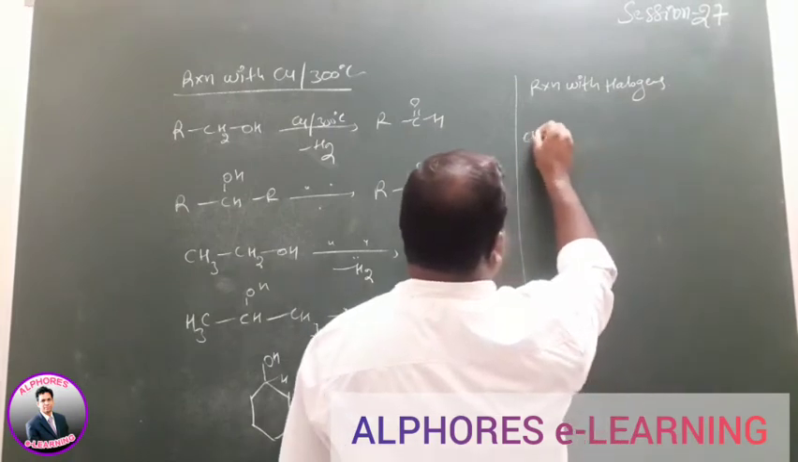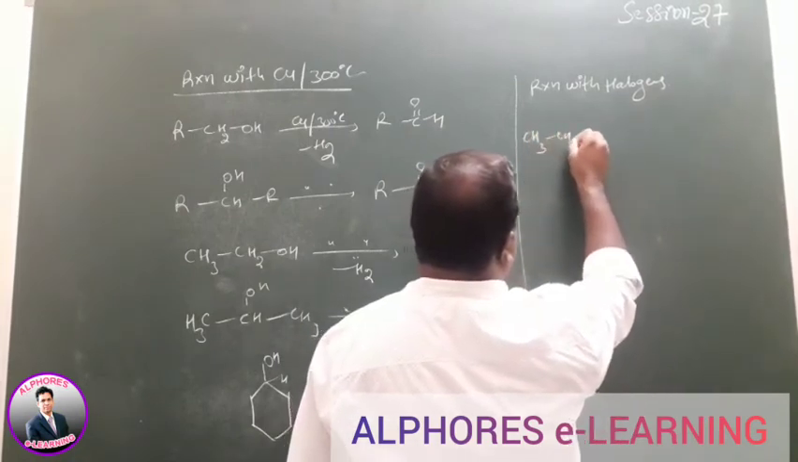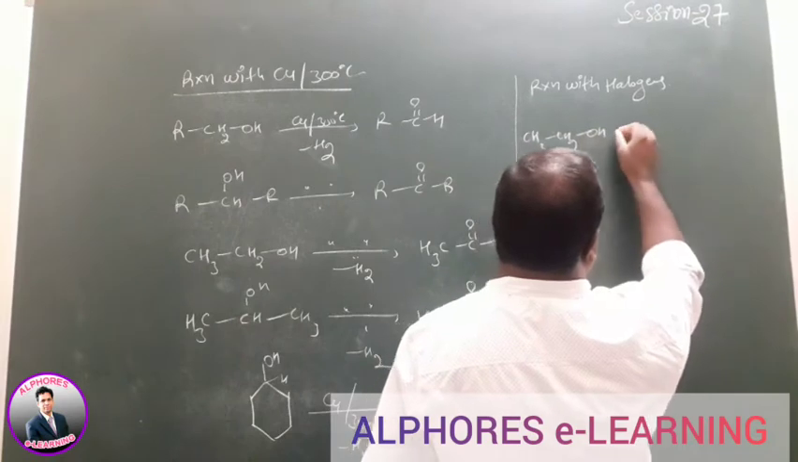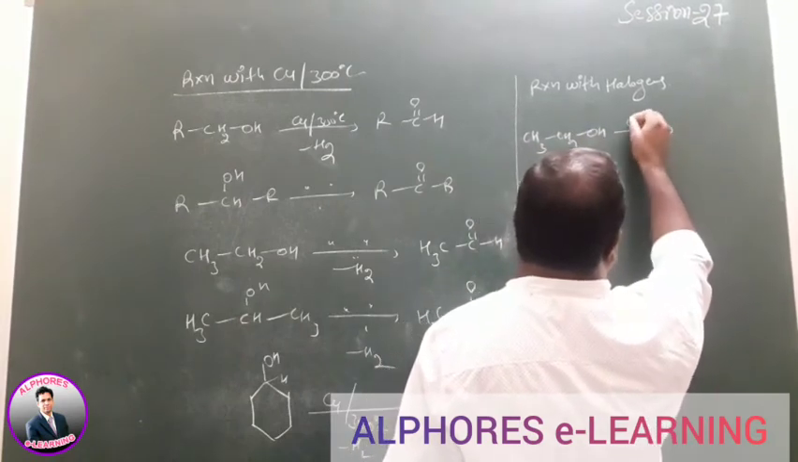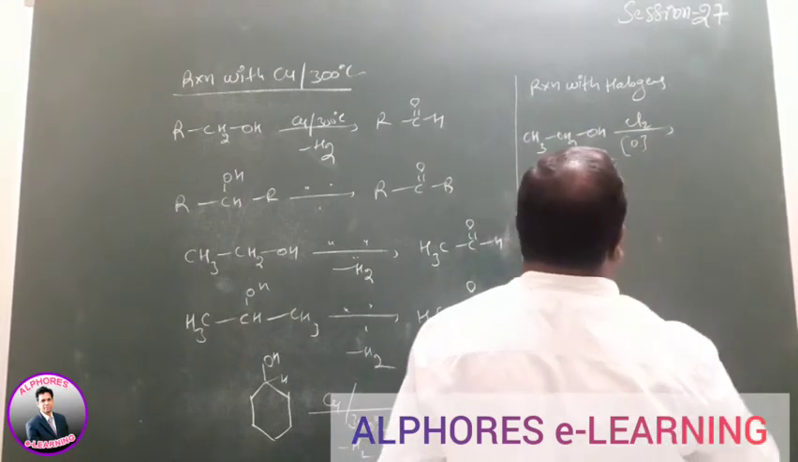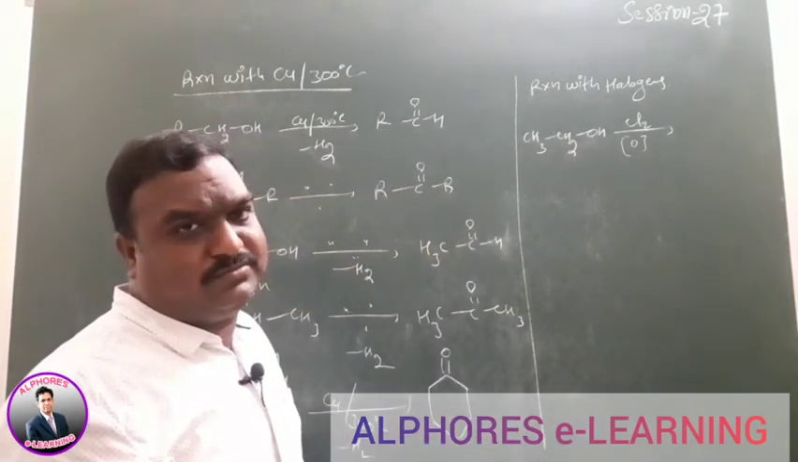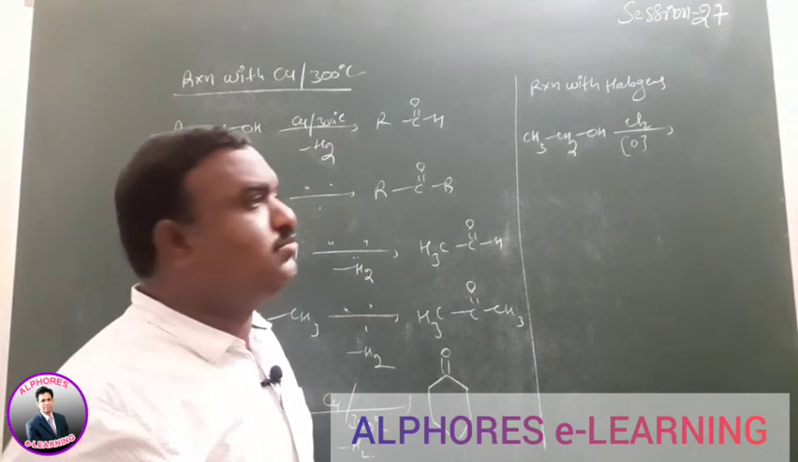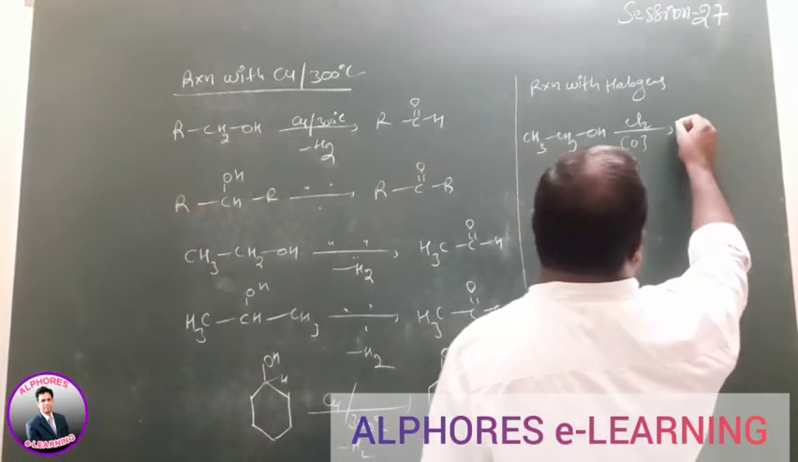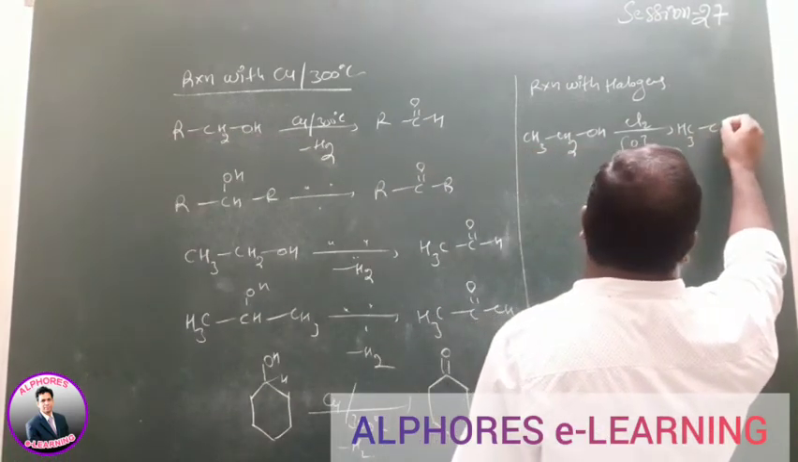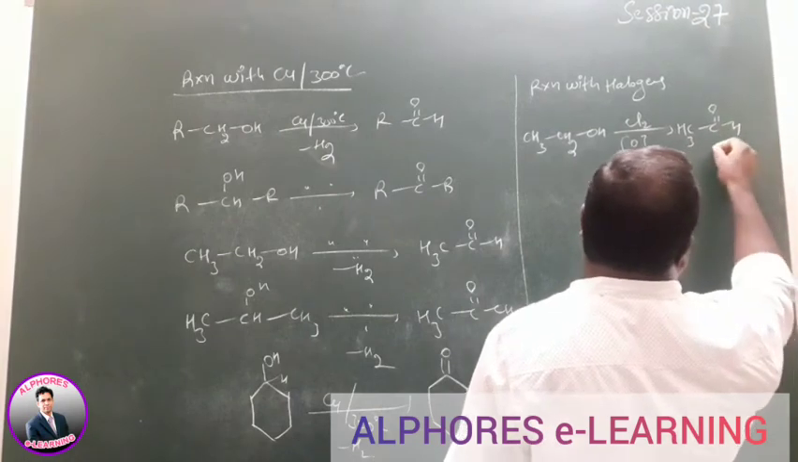For example, here you already know this reaction. Ethyl alcohol reacts with chlorine. The first step is the oxidation step. Primary alcohol converts into what? Aldehyde. Secondary alcohol converts into what? Ketones. For example, here CH3 is given, and here C double bond O is formed.